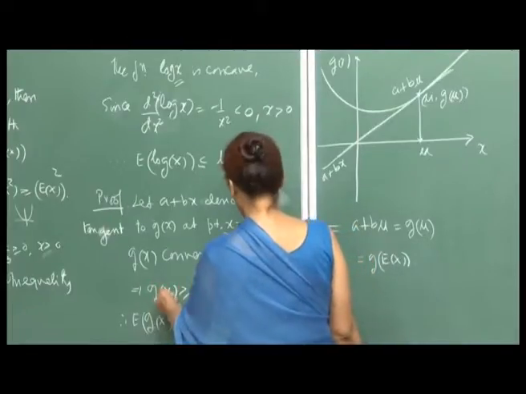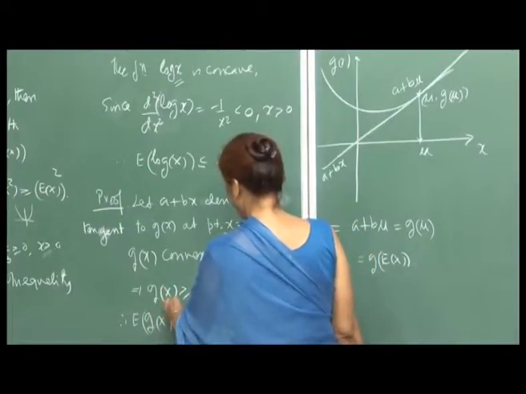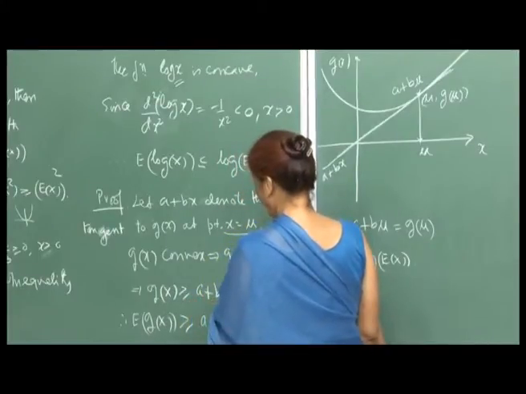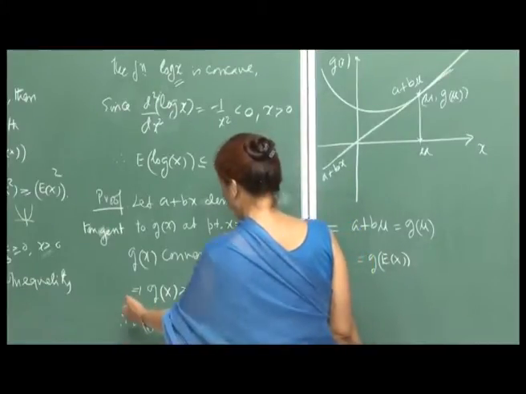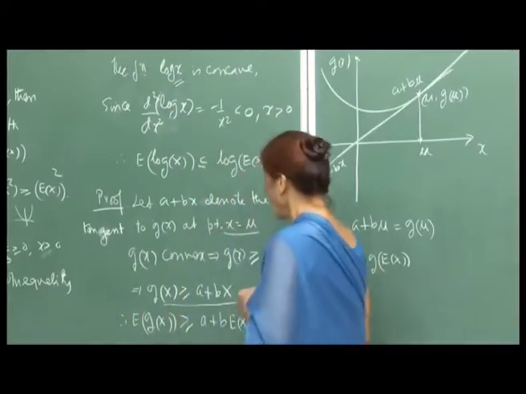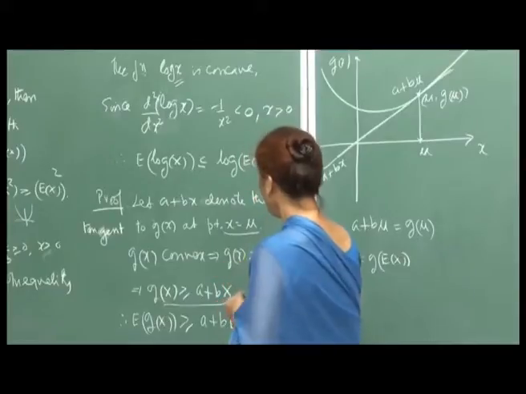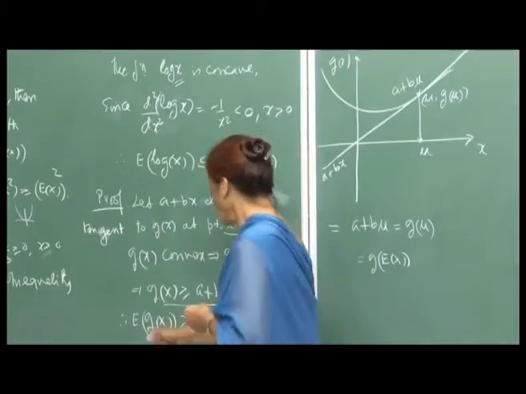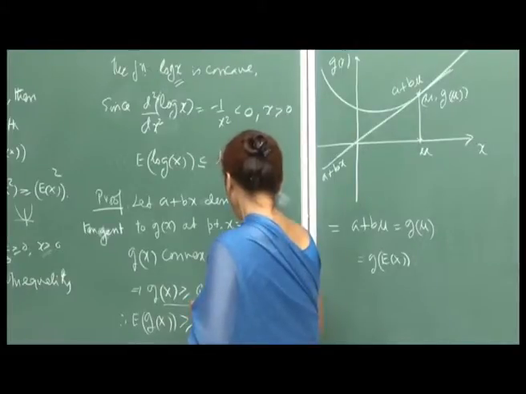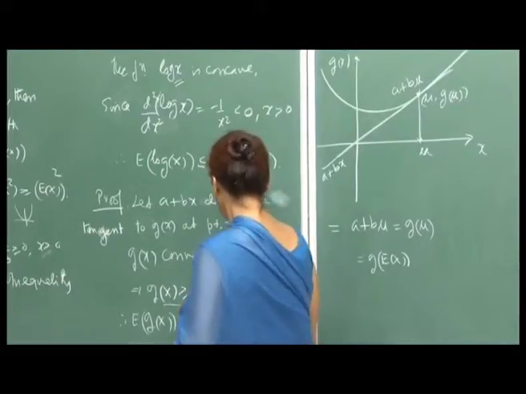Since this holds, when I replace x by a random variable, the inequality remains intact. So g of a random variable X is greater than or equal to a plus b X, and the expectation will also not change the inequality. When I apply expectation on either side, it will be E of g(X) greater than or equal to a plus b E of X, where a and b are constants.